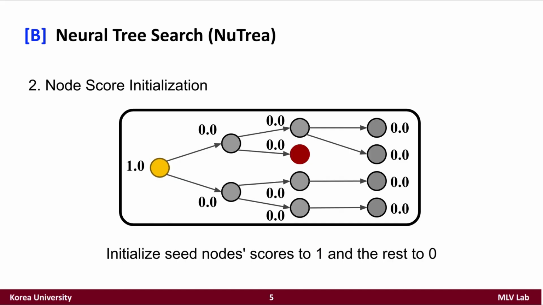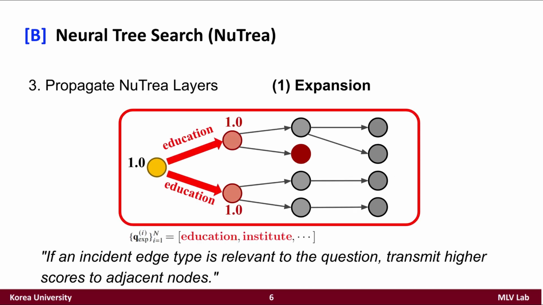Next, we initialize the node scores. The seed node scores are set to 1, and the rest are set to 0. Then the NuTrea layers propagate information outwards, starting from the seed node. Each NuTrea layer consists of 3 consecutive steps. The first step is the expansion step, which transmits information to adjacent nodes with respect to the expansion instructions. Here, if an incident edge type is similar to the instruction features, higher scores will be transmitted.